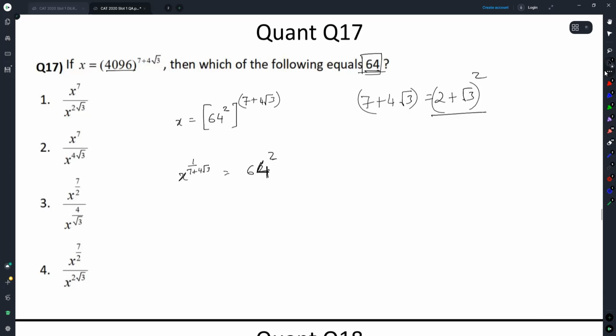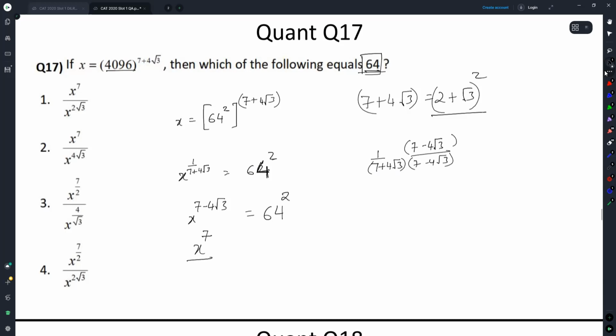This is also simple to figure out, because I have to rationalize this power now. 1 by 7 plus 4 root 3. If I have to rationalize, I'll have to do 7 minus 4 root 3 by 7 minus 4 root 3. These two, 49 minus 48, gone. So this is as good as x raised to the power 7 minus 4 root 3 is equal to 64 square. This is awesome.